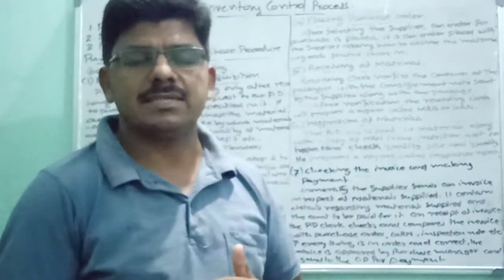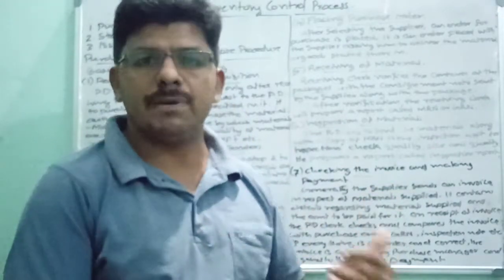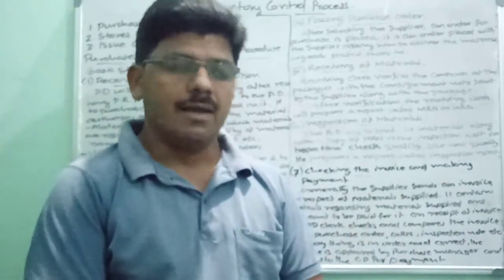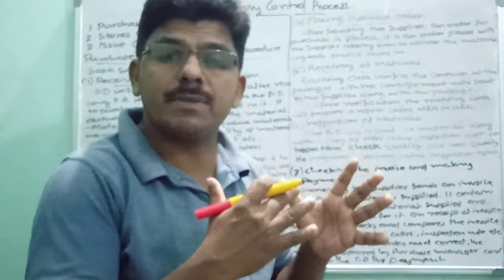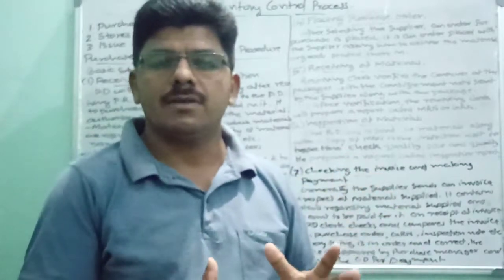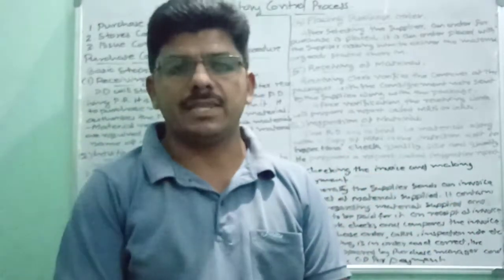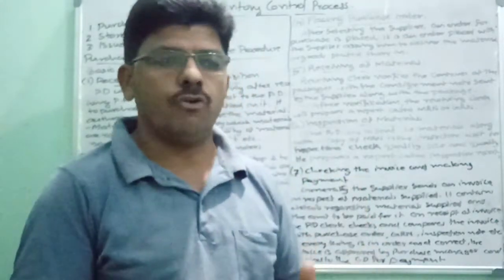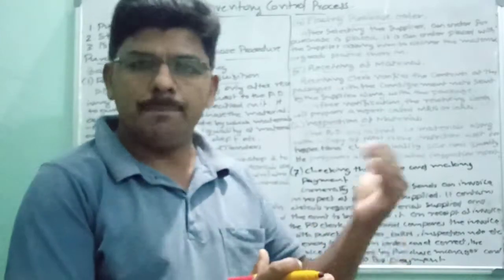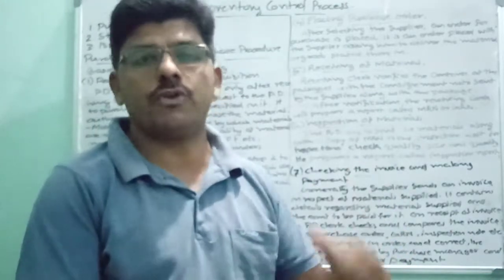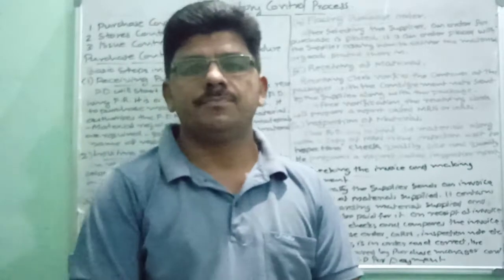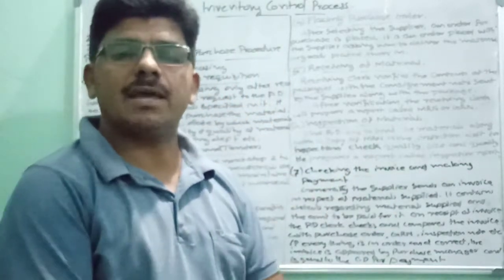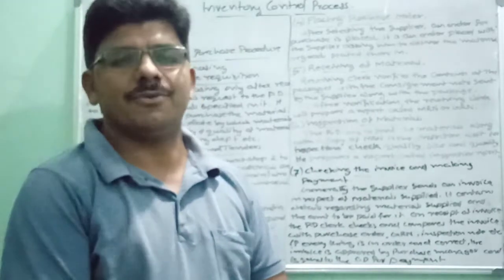Control can be exercised over the materials purchased at the time of its procurement and also at the time of its preservation, storage, and the issue of materials. If a proper control is exercised over the materials while purchasing, while procurement, while storing, and also while issuing the materials, then that control can be called inventory control.